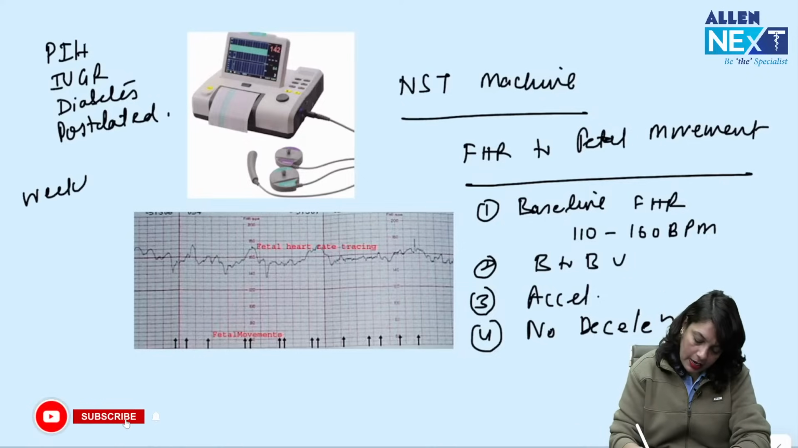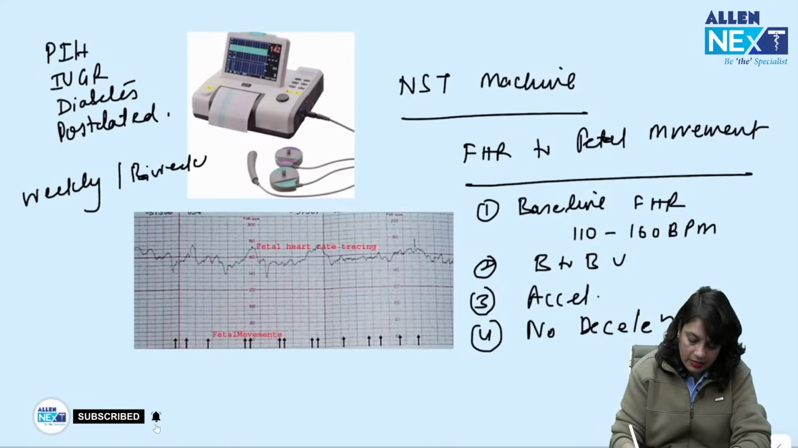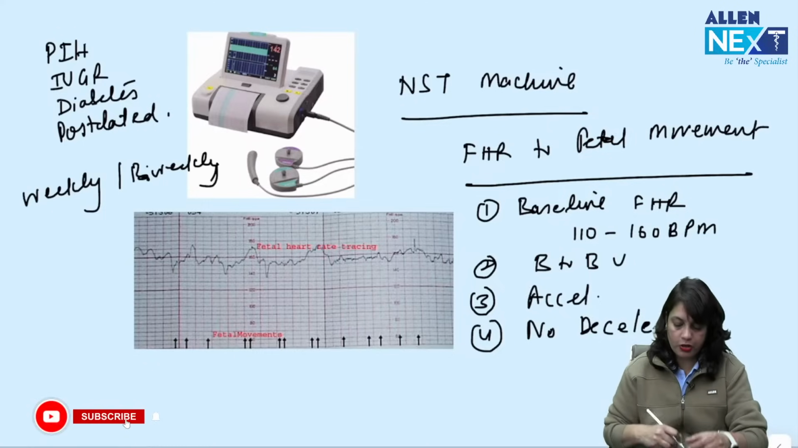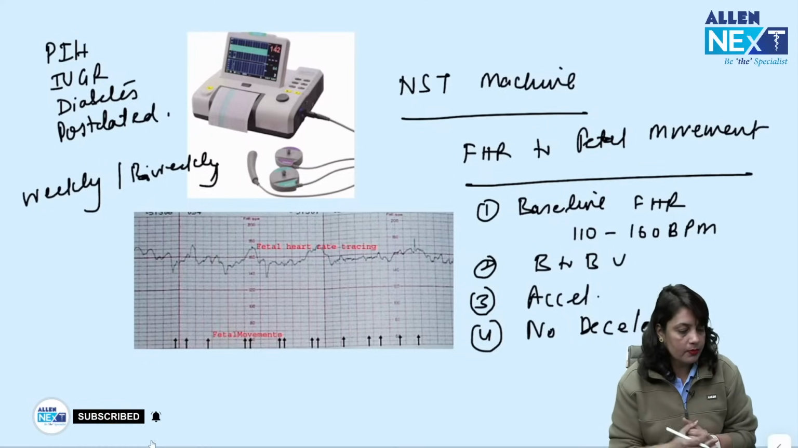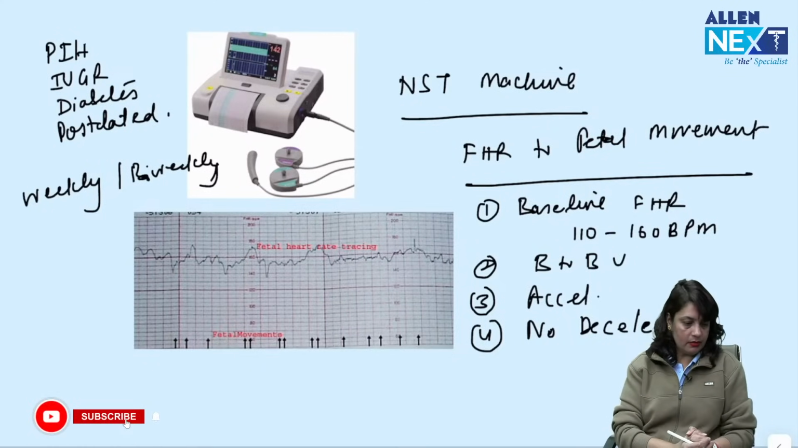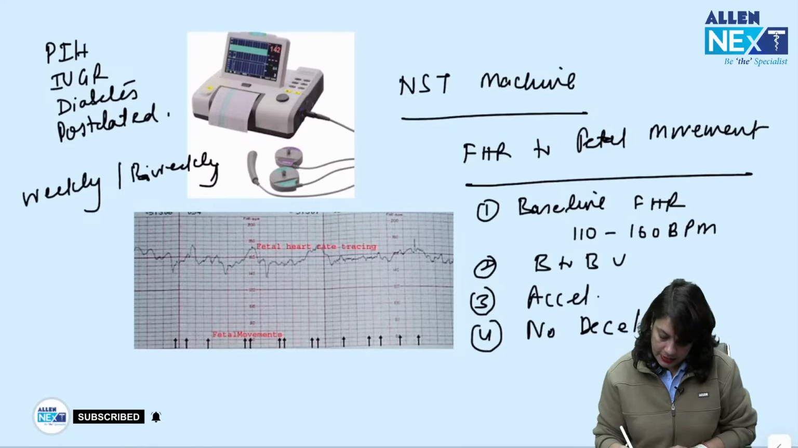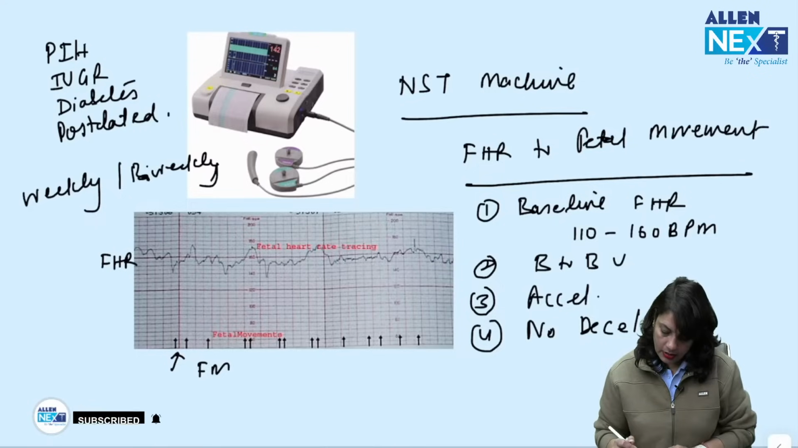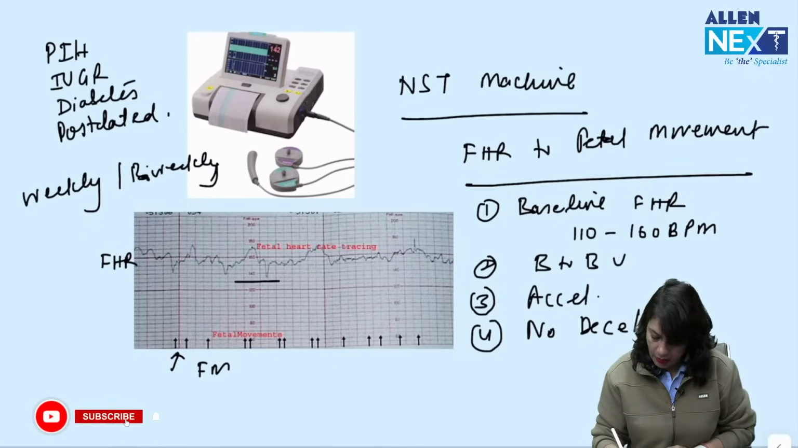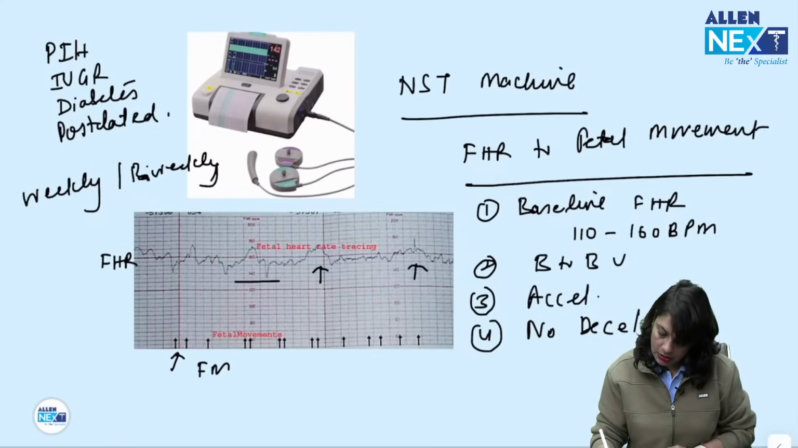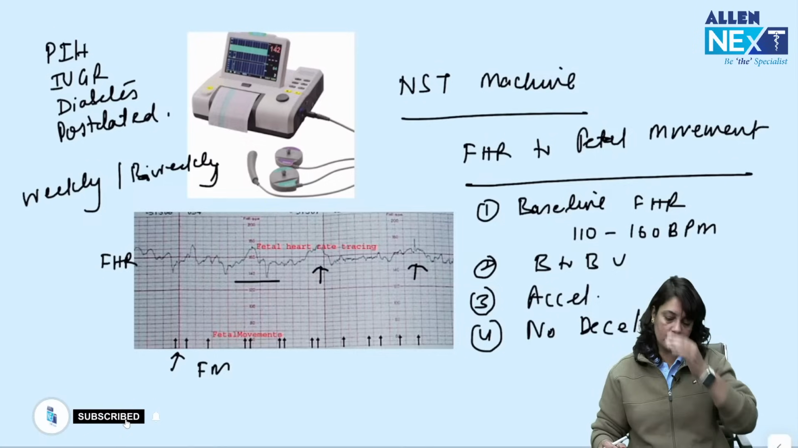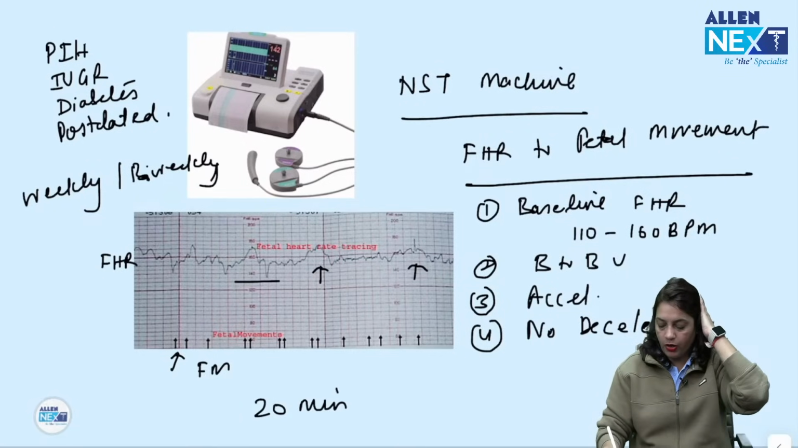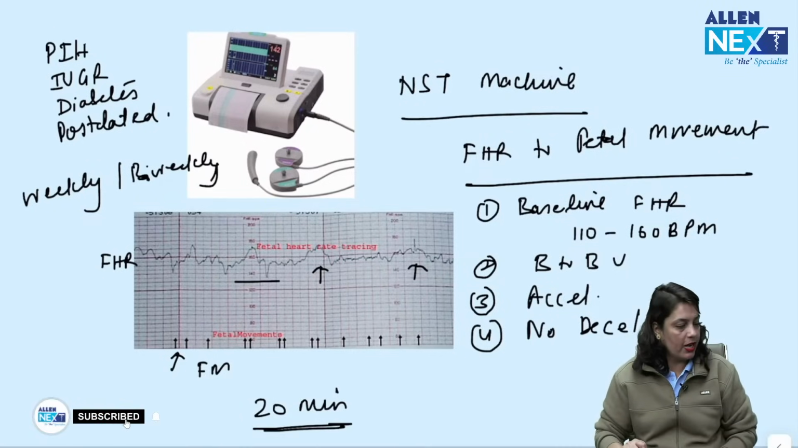You can do NST at weekly intervals or bi-weekly intervals. This is an assurance that baby is going to be fine for a week or bi-weekly. Okay. So this is fetal movement, and you can see the acceleration of fetal heart rate. So baseline fetal heart rate is near about 130. You can see beat to beat variability 130, 140, 120, 130. You can see acceleration. So 2 or more accelerations present, and you take a recording over 20 minutes. So this is a normal reactive NST.